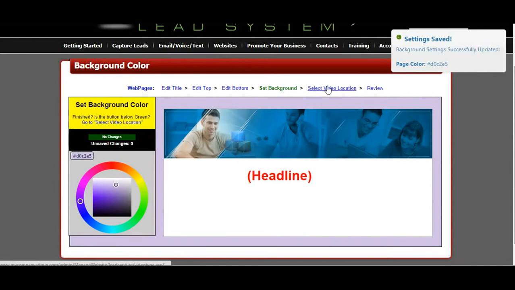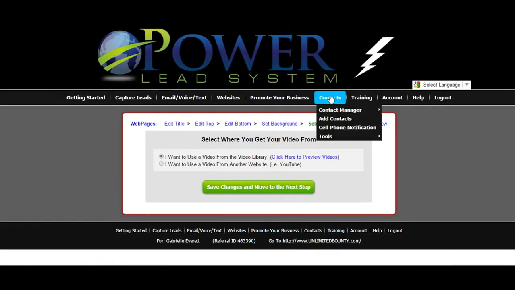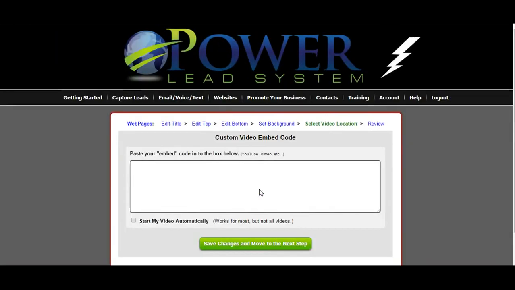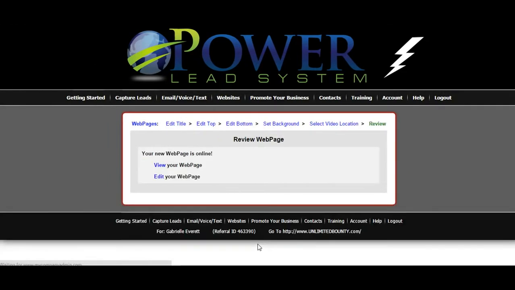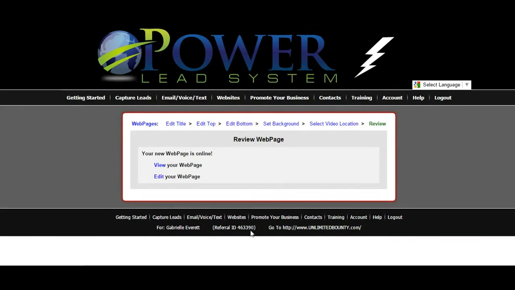Alright, so now we want to select the video location. And I want to use a video from another website. So I'm going to click on that radio button. And then I will paste that embed code right in there. I'm going to hit start my video automatically, so it will start as soon as the person arrives at the page, and save those changes.